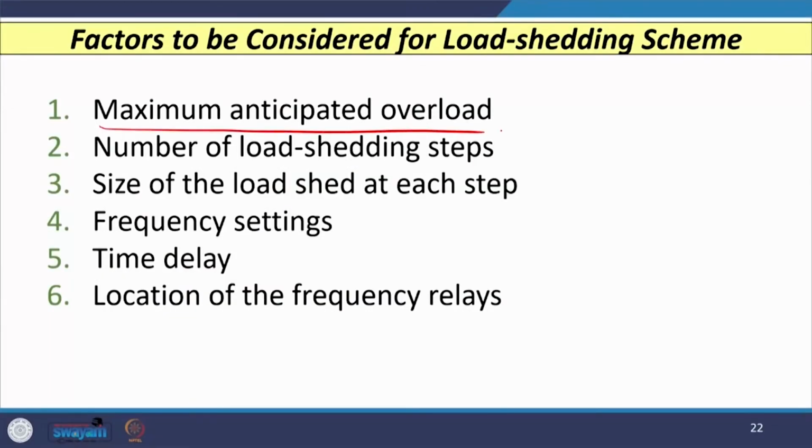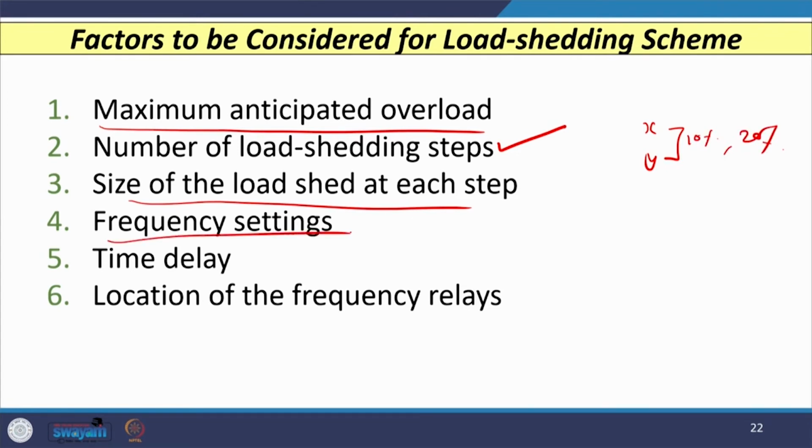These factors are: the first factor is the maximum anticipated overload, which any load shedding scheme needs to consider. The second is the number of load shedding steps, so whether you are going to have 3 steps or 5 steps. The third is the size of the load shed at each step, so whether you will shed 10% or 20% or 30%. The fourth is the setting of the frequency, the fifth is how much time delay is allowed, and the sixth, last but very important, is the location of frequency relays.